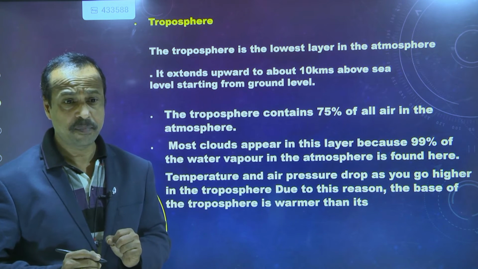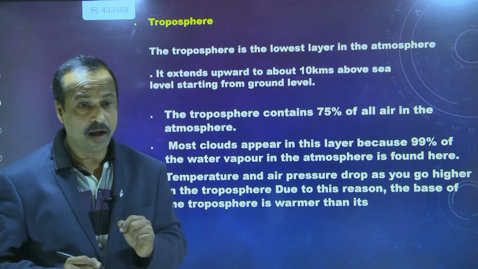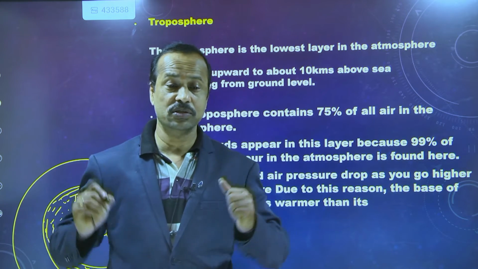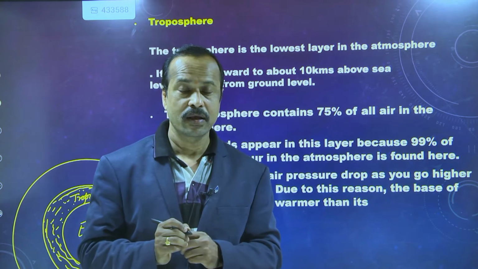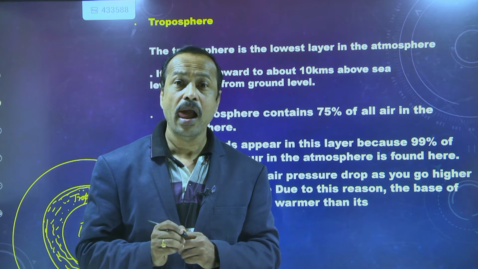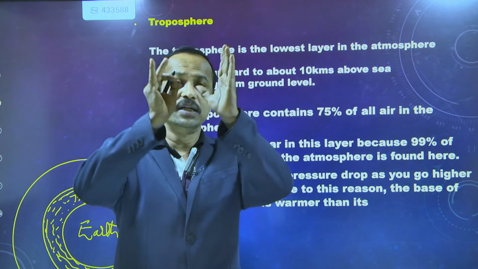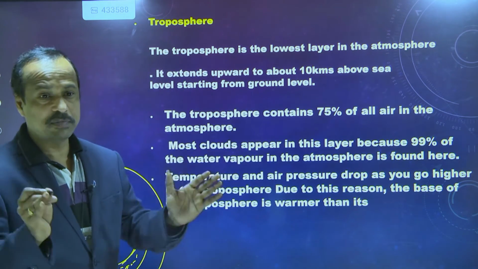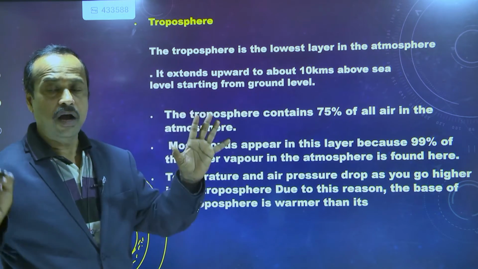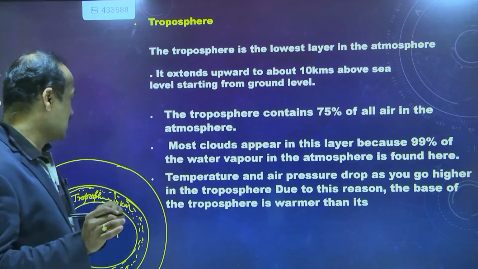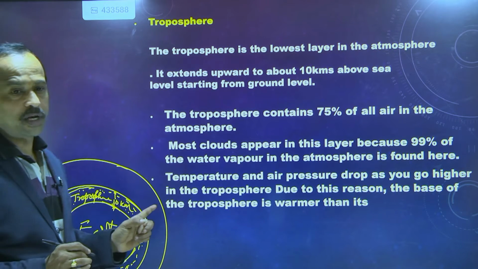Do you know this? Did you read this anywhere? Yes, sir. Why do they carry oxygen cylinders for climbing Mount Everest? Because the oxygen levels are a bit less. Yes, as we move above the Earth's surface, the density of the air decreases. Out of the total amount of air, nearly 75% is present in the troposphere only.